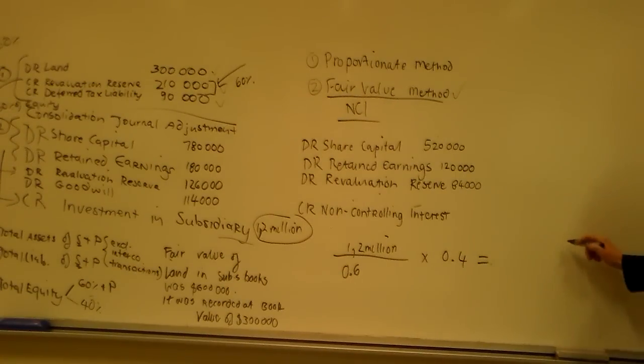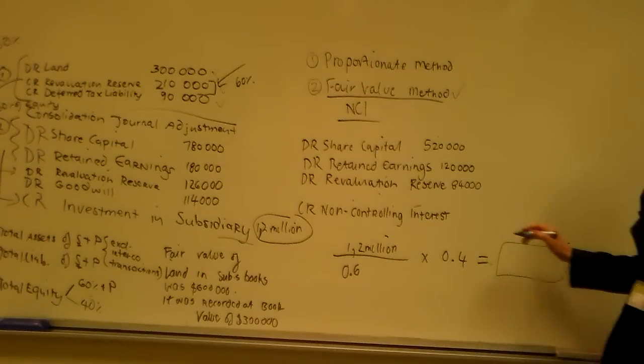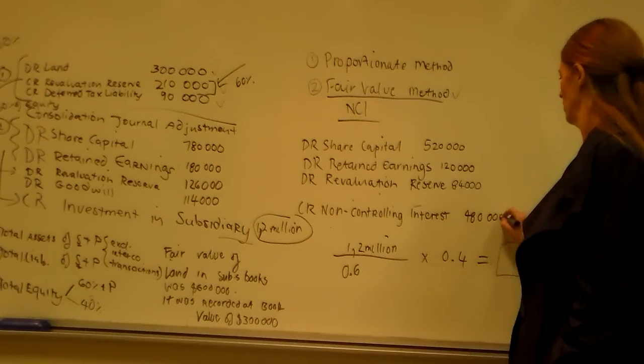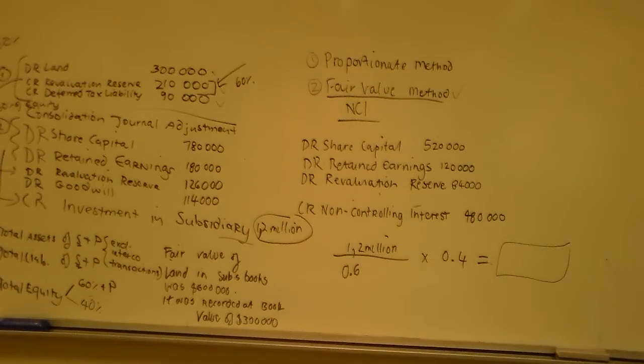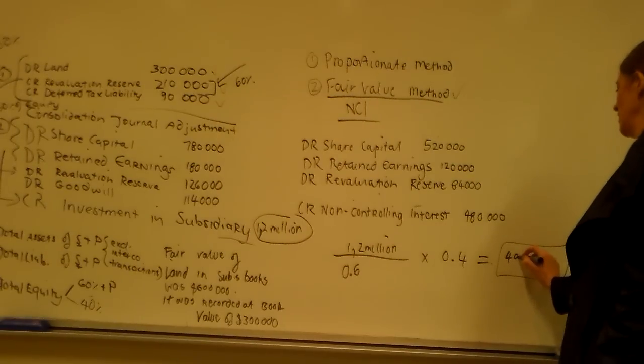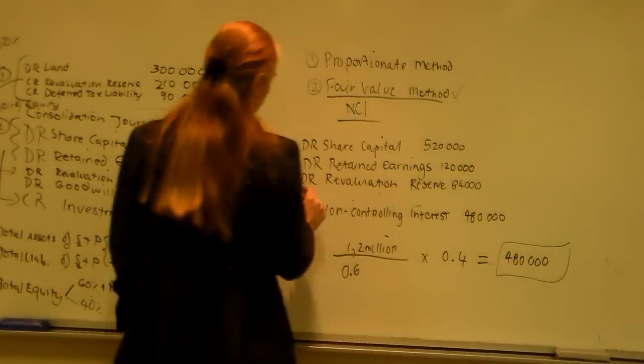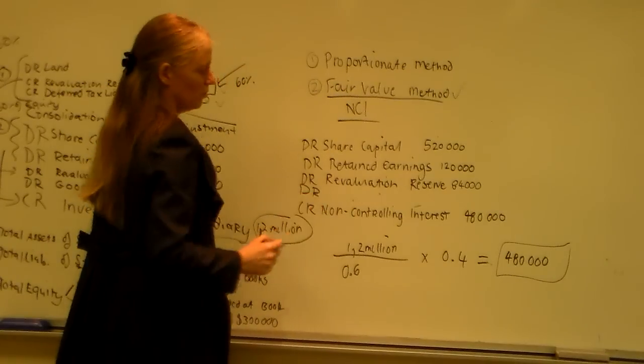Has anyone got a figure there? 480,000. Okay, so I'm going to put that figure here. So you work backwards, would you? Yeah, I guess you could say that. So we got 480 here. And then we actually work out a goodwill figure or a discount, whatever it will be.